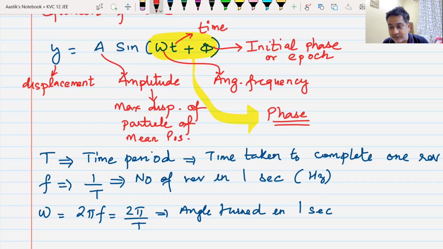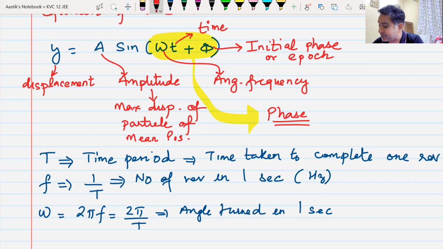Now you can understand what we mean by the phase of the particle. The phase of the particle basically tells us where the particle is. If we know the phase in terms of angle, we can tell, okay, the particle is here, now the particle is there, now the particle is here. This entire term is known as phase, and phi is known as initial phase.